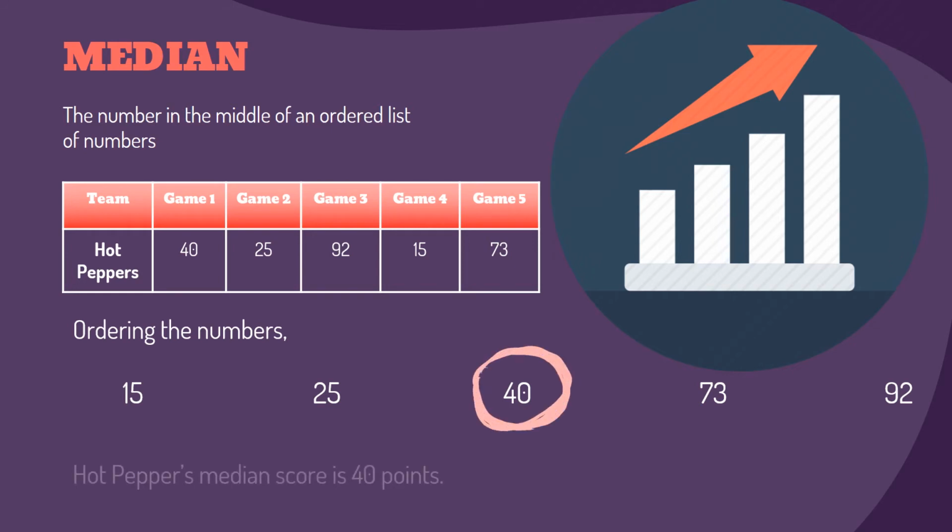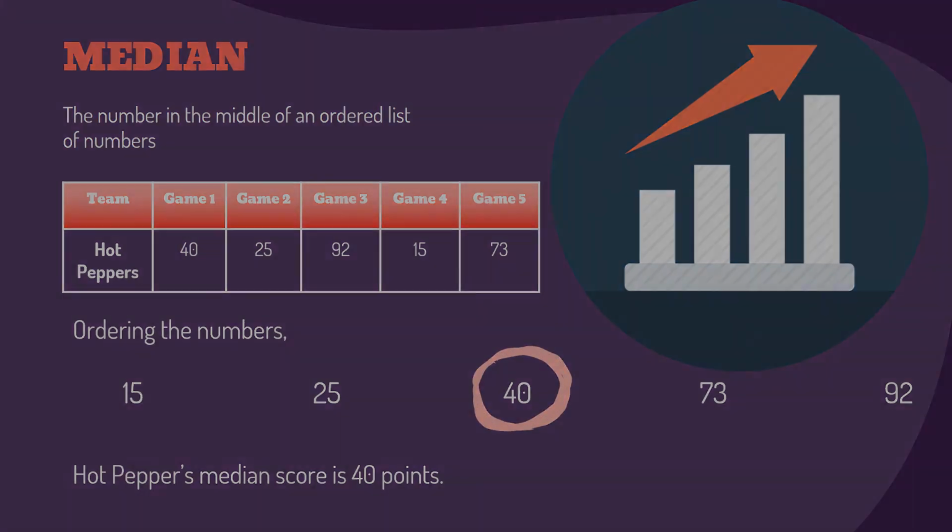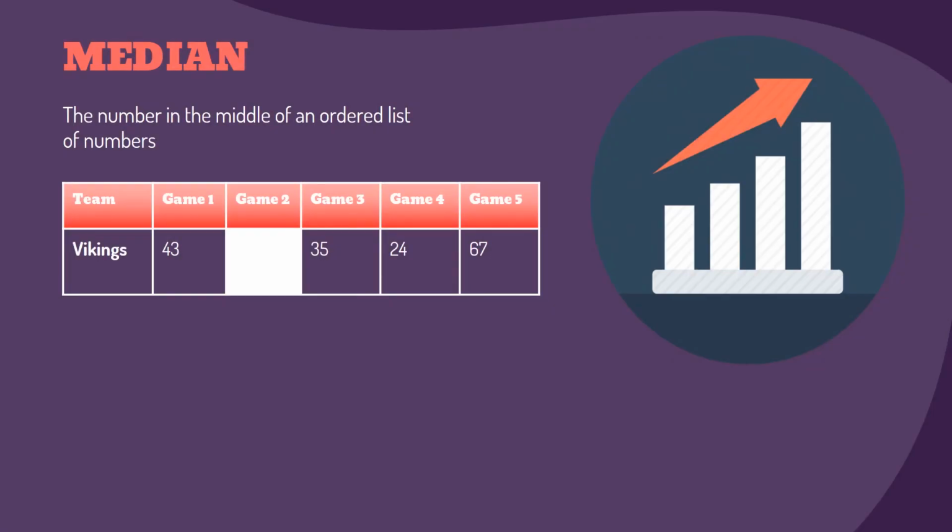On the other hand, to find the median score of the Vikings team, we would have to order the numbers. The numbers were 42, 35, 24, and 67. So ordering it, it would give us 24, 35, 42, and 67. Now, we don't have a middle number per se.